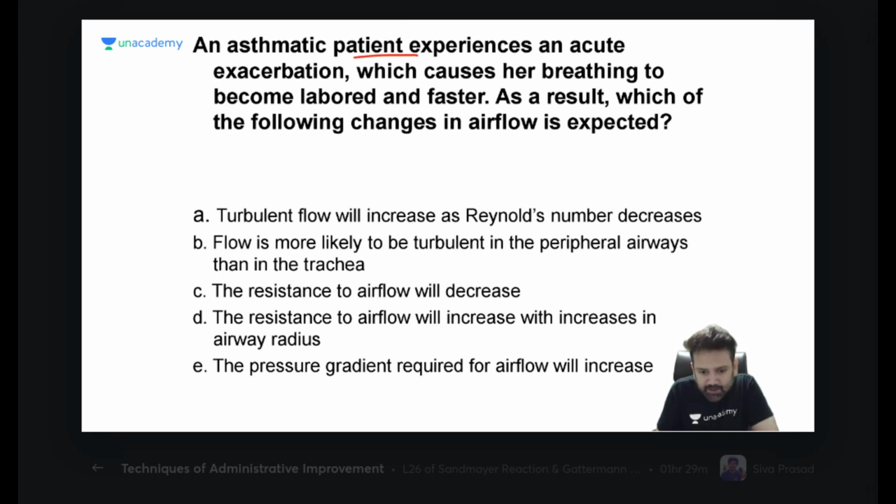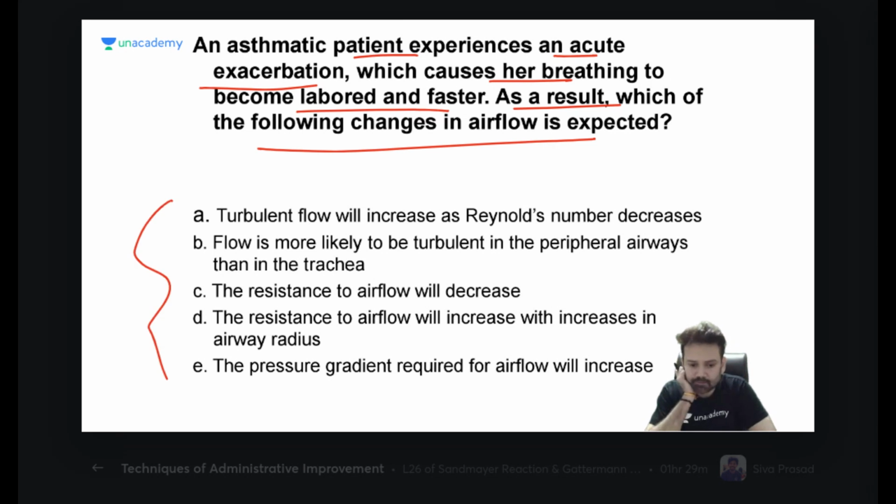An asthmatic patient experiences an acute exacerbation which causes her breathing to become labored and fast. As a result, which of the following changes in airflow is expected? Turbulent flow will increase as the Reynolds number decreases. Flow is more likely to be turbulent in the peripheral airways than in trachea. Resistance to airflow will decrease. Resistance to airflow will increase with the increase in the airway resistance. Pressure gradient required for airflow will increase.